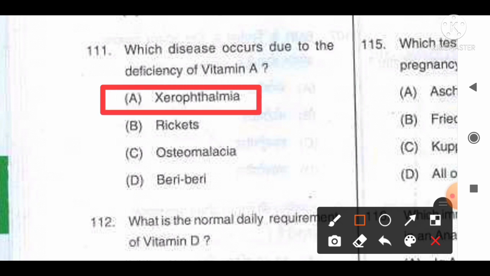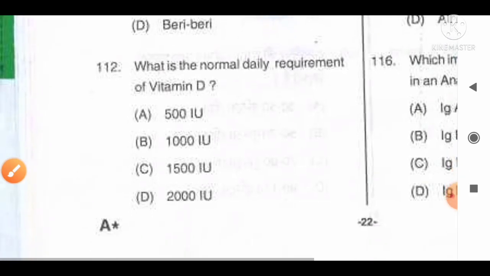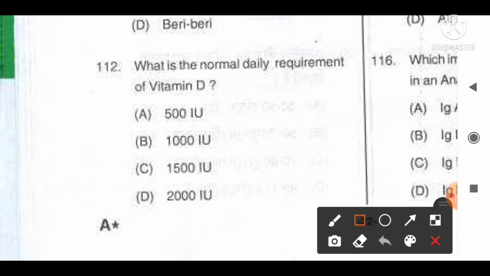Move to the next question, number 112. What is the normal daily requirement of vitamin D? And the options are option A 500 international unit, B 1000 international unit, C 1500 international unit, D 2000 international unit. And the correct answer for this question is option B, 1000 international unit is the normal daily requirement of vitamin D, that you can remember for this question. So option B is the correct answer for this question.